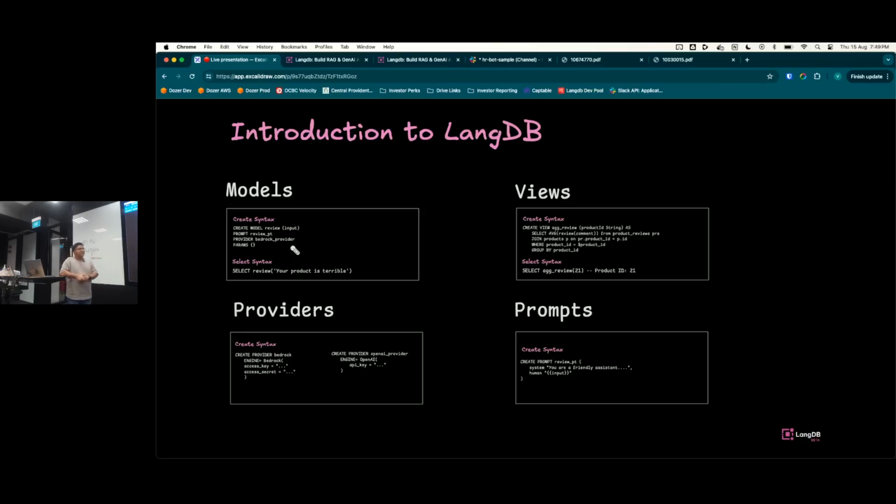And just like in a database, we also have views. You could create any complex SQL and expose that as a view. So if you see here, when we created that model, it is easily accessible through the select interface. You could simply call select review, just like any function in SQL. So you could create dynamic functions that can call models, and you could do that on the fly. And you could also attach models as tools for other models. So in a way, you could recursively add many models that can do several things, and you can construct a very complicated workflow through this mechanism. And you could also do the same for views, right?